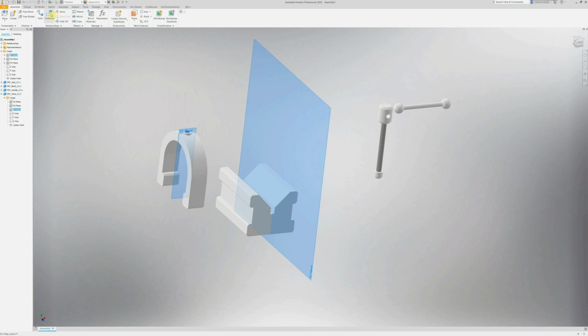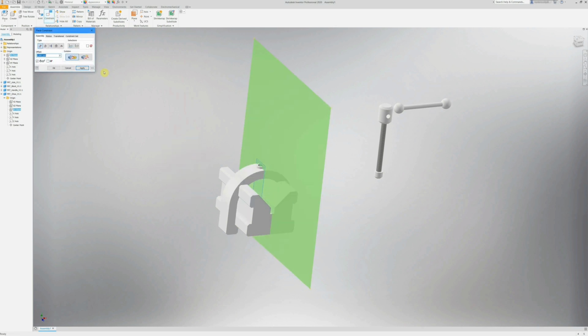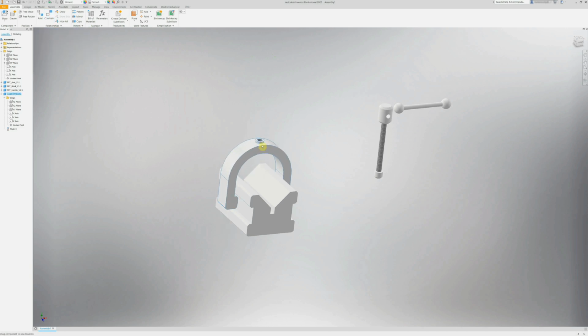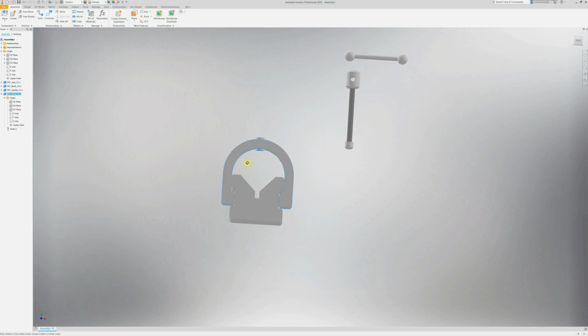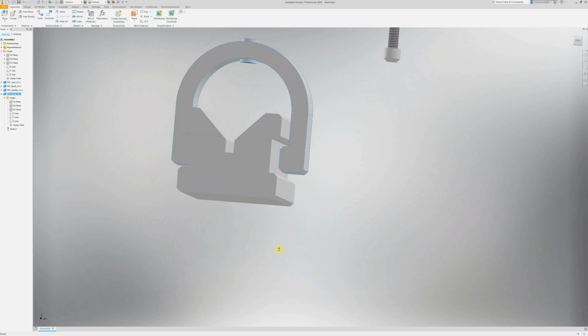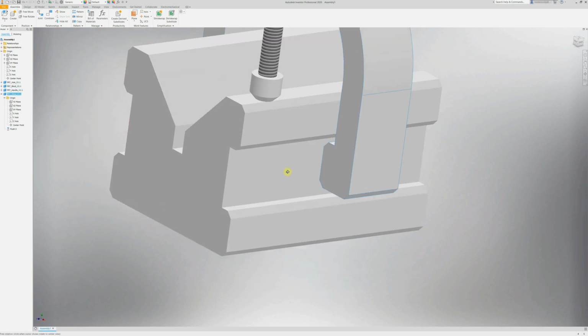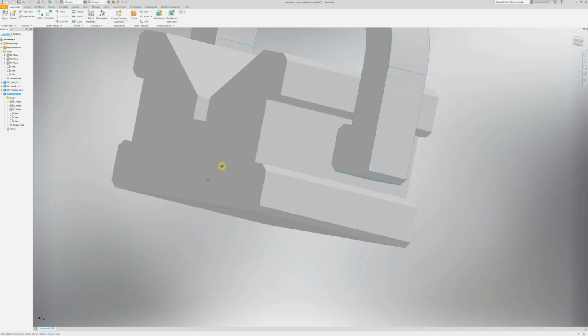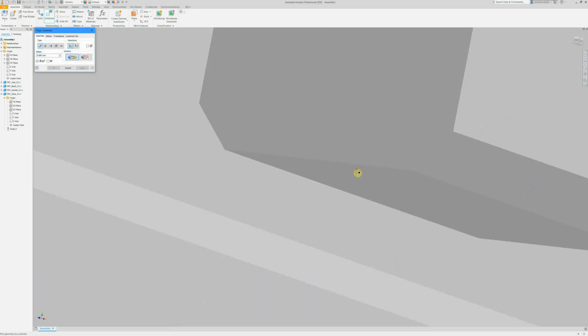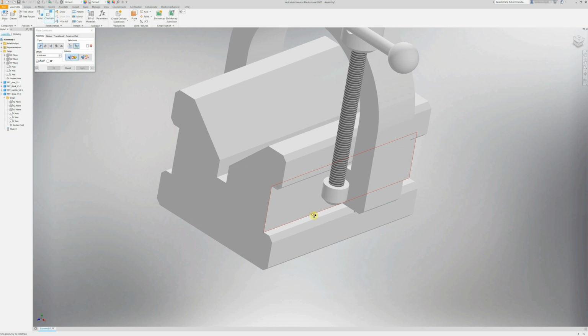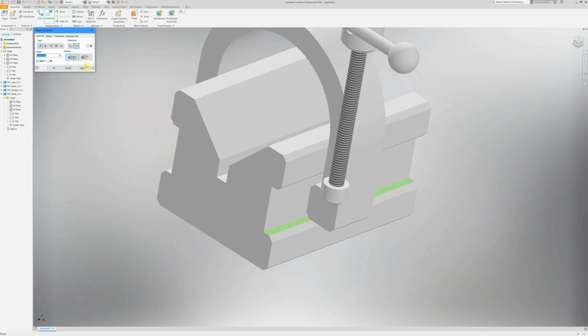So I'm going to say constrain this plane here to this plane of the block and say constrain. Just align that in place, so I'm happy we've got that just there. And what I'm going to do now is say the bottom surface of this shoe is touching the block just here. So I'm going to say that bottom surface touches just here.